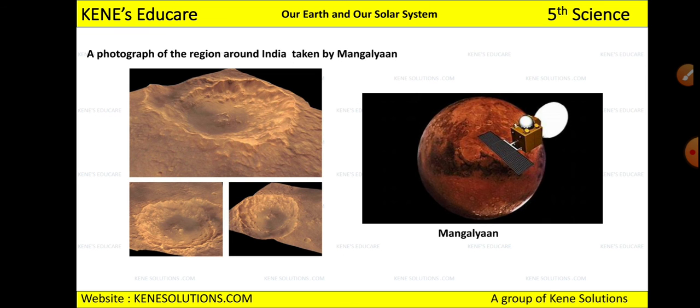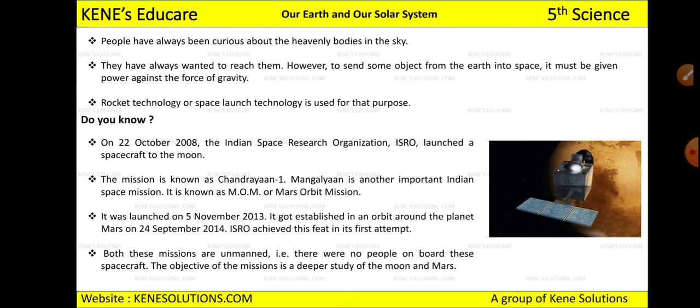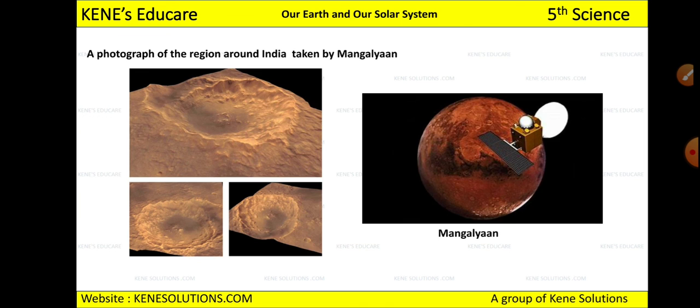Okay, this is the photograph of the region which is around India, and this is taken by Mangalyaan, which was launched on 5th November 2013. This was the photograph which was taken, and this is the satellite which was launched. See how beautiful it looks.